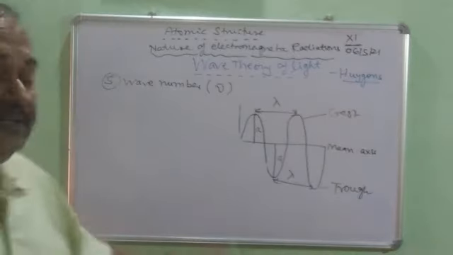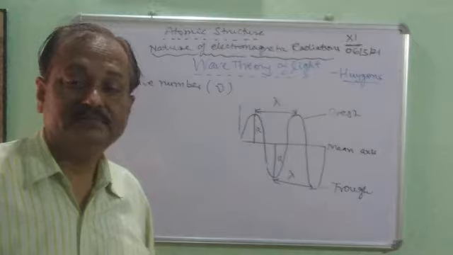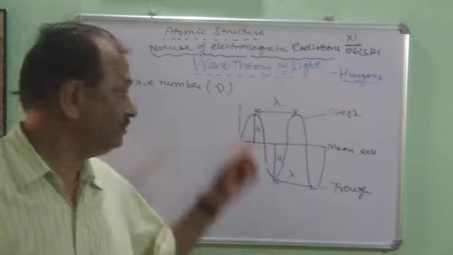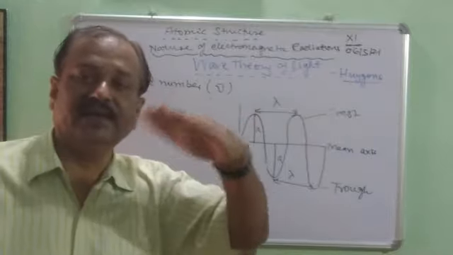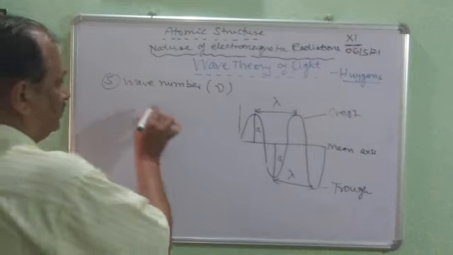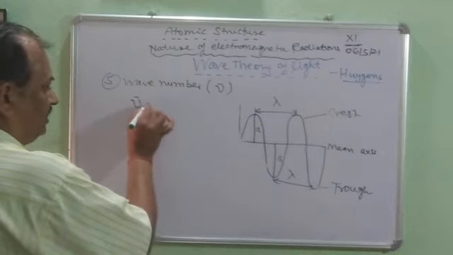Now the last part, children, is wave number. It is nu with a line over it, called nu bar.